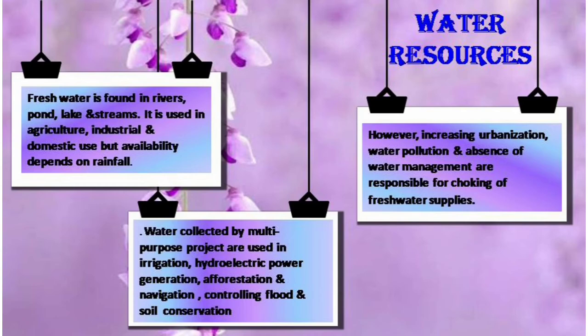Then last topic, water resources. Like land and air, water is also an important component of natural environment. It is not only essential for drinking purpose, but it also provides shelter to many of the organisms. It is a tasteless and colorless substance that covers about 3/4 of the Earth's surface. The Earth is therefore called the water planet or blue planet. There are n number of uses of water.